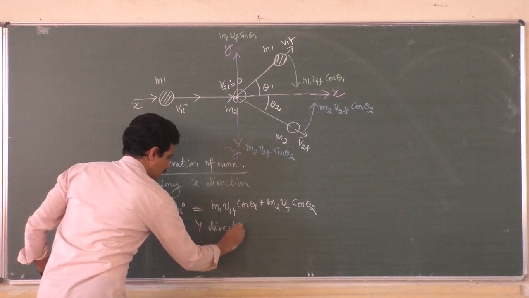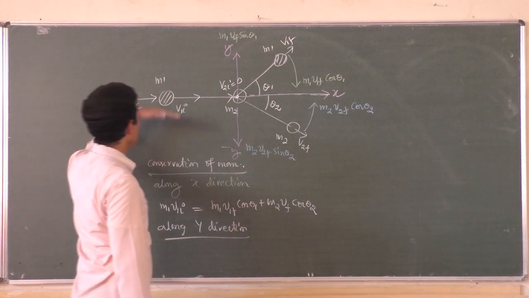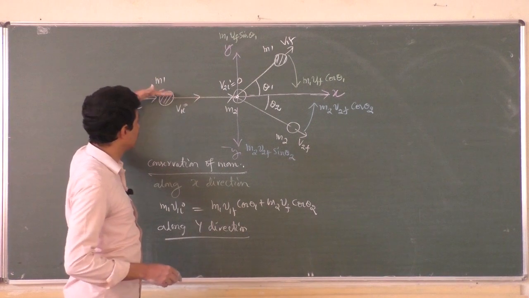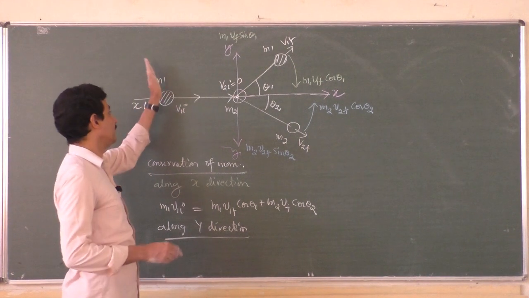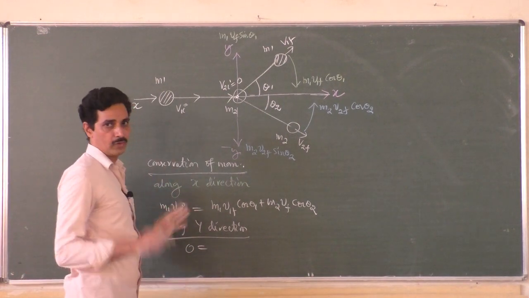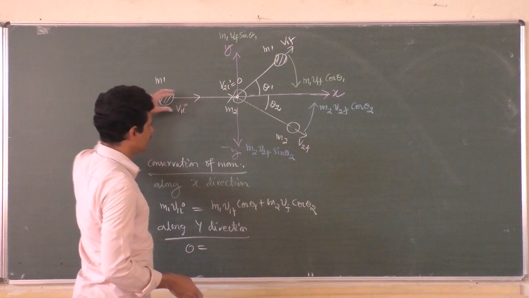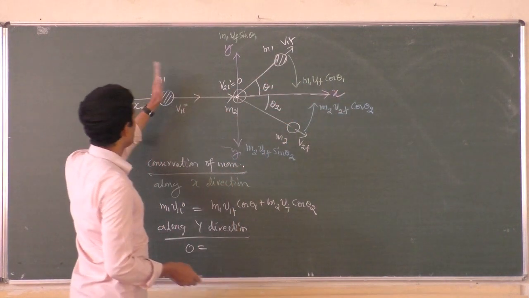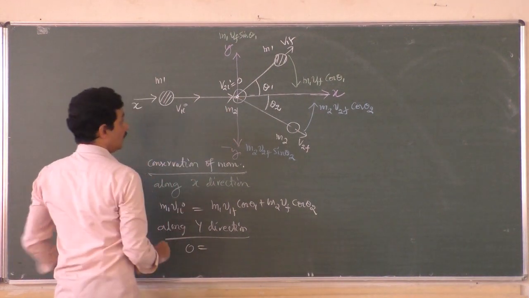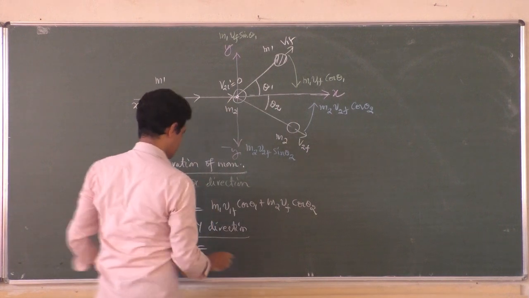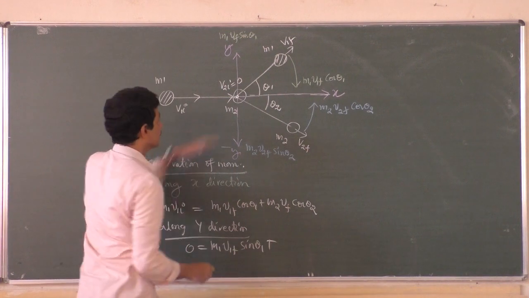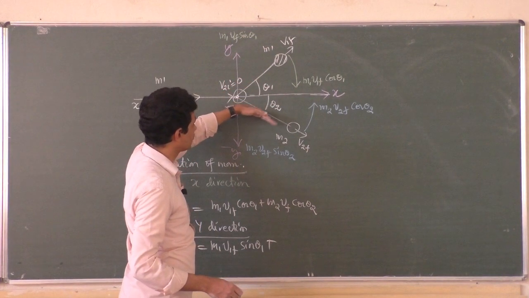What about along y direction? Along y-axis, how do you write the conservation of momentum formula? Along y direction, what is the momentum of this first object? 0. It was not moving along y-axis, it was moving along only x-axis, and its component along the perpendicular direction is 0. Hope you have followed. Since the first particle is moving only along x-axis, there is no component of this momentum along y-axis. So 0 plus 0 is equal to, what is the component of this particle along y direction? m1 v1f sin theta 1 plus the component of the other velocity along this direction.